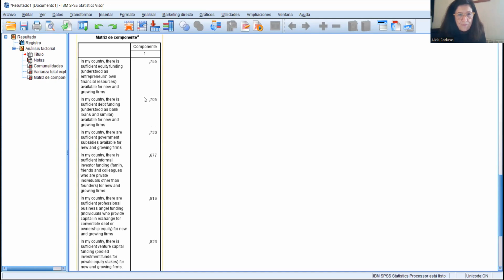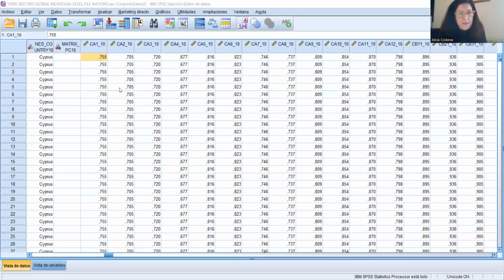Look at them carefully. And then you will see that these values are this, okay? Do you remember them? These are the coefficients that we have calculated.